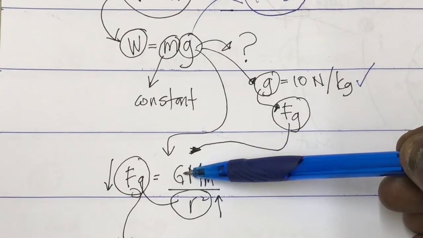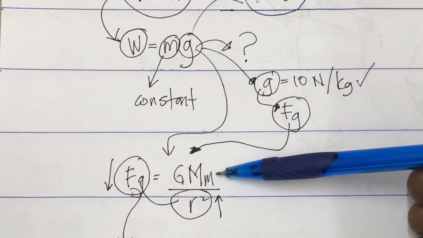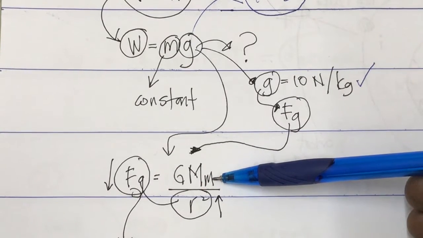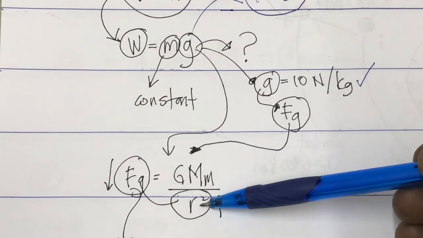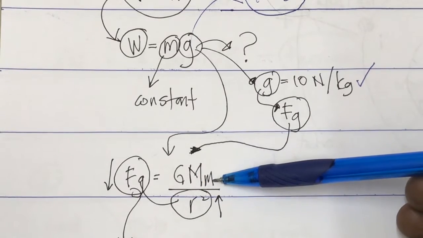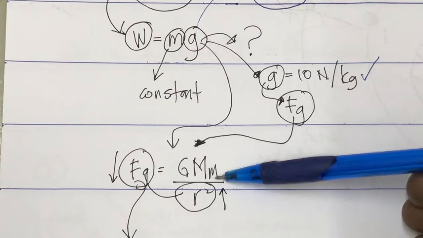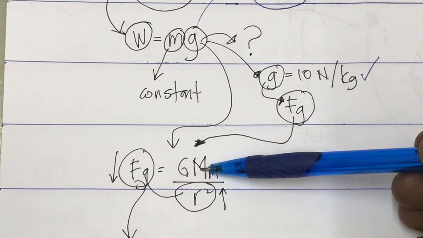We know capital G is the gravitational constant. Capital M is the mass of the planet, in this case Earth. The small m is the mass of the rocket. And r is the distance between the two objects, so here r is the distance between the rocket and the center of planet Earth.